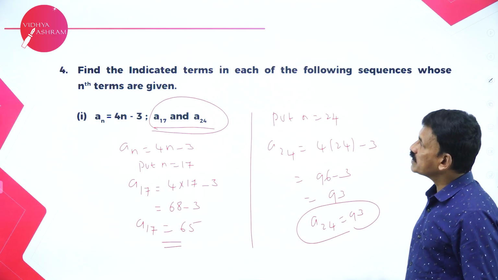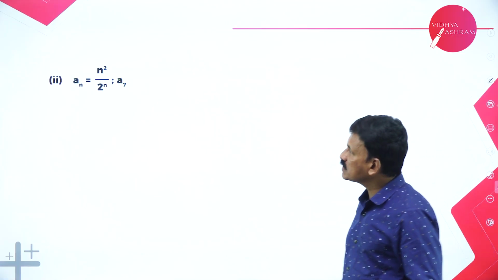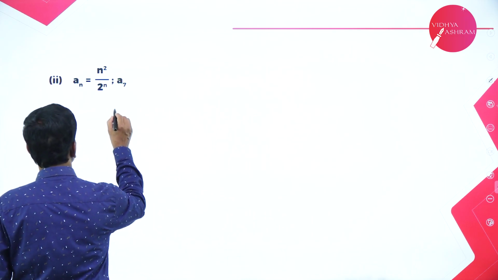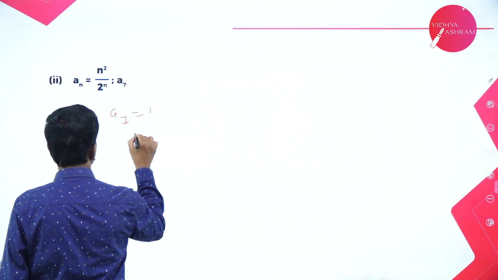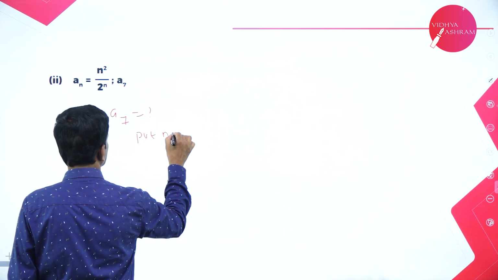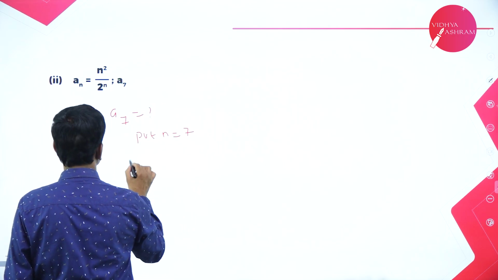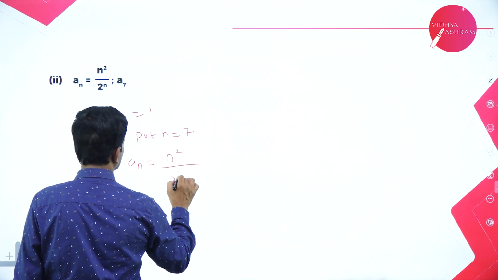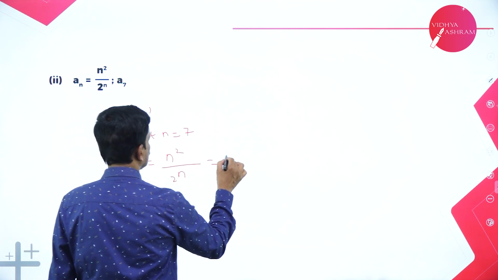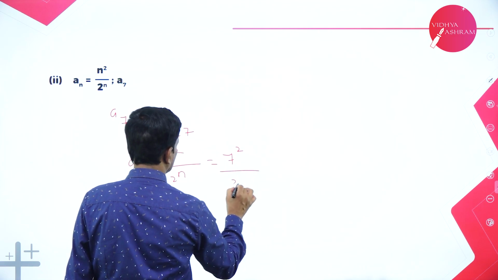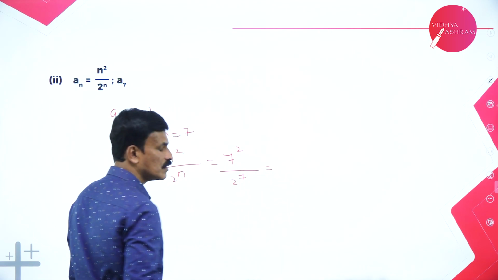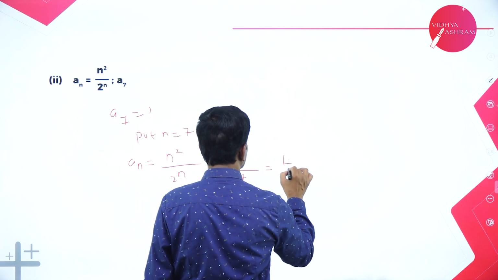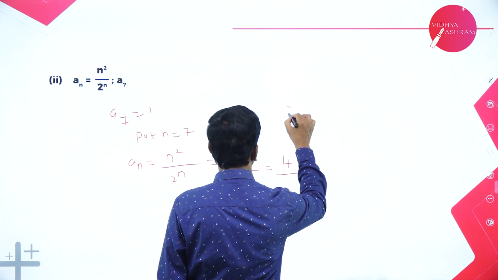Okay. Now, move on to the next problem. What is given? An is equal to n square by 2 to the power of n. Find a7. Now, to find a7, put n is equal to 7. That's all. Put n is equal to 7 in An is equal to n square divided by 2 to the power of n. So, that is 7 square divided by 2 to the power of 7. What is 7 square? 7 into 7, 7 sevens are 49.